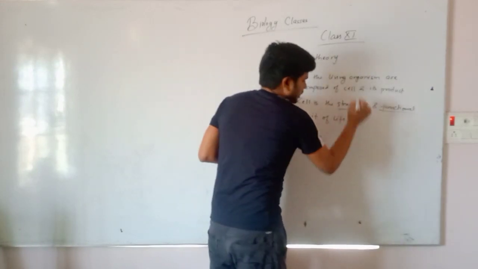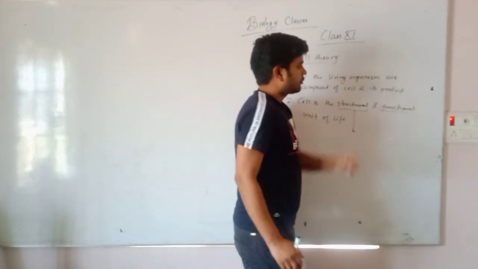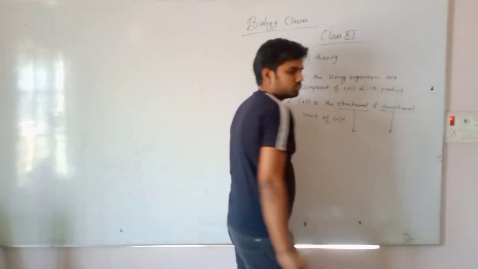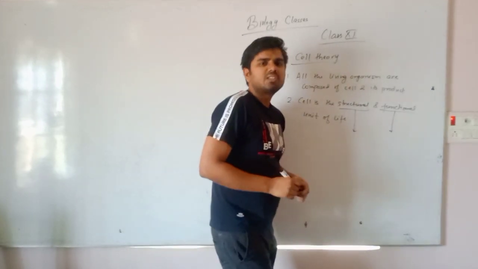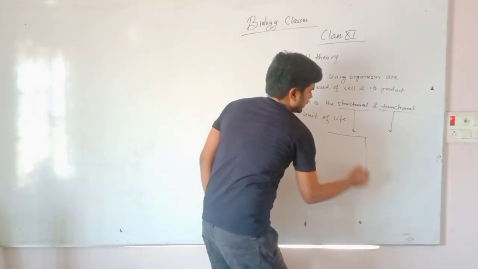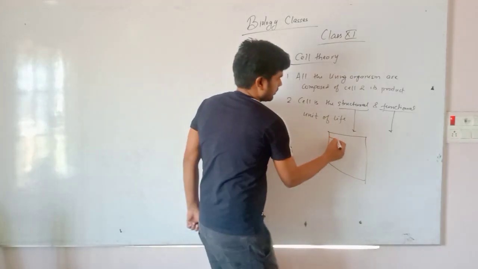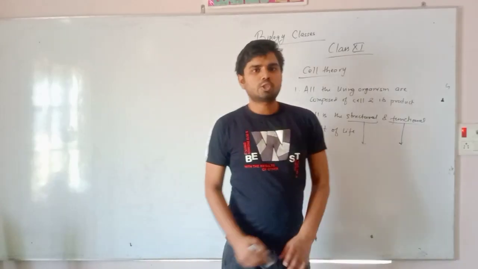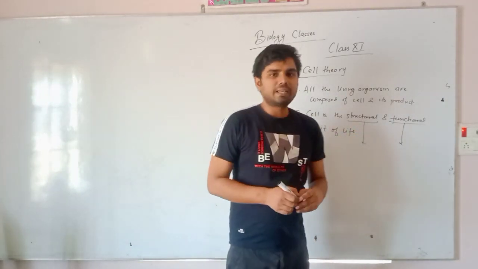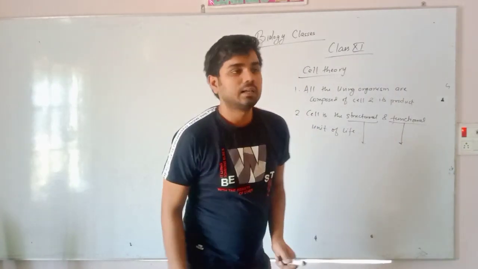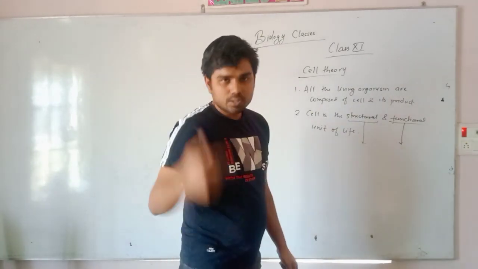Structural, it gives structure to the body. And functional role, it gives function to the body. Like if I give you an example of a wall, you must have seen a wall. This is a brick. So student, what is the structural and functional role of the cell? How can we explain this, that cell is the structural and functional unit of life? Life means full organism.